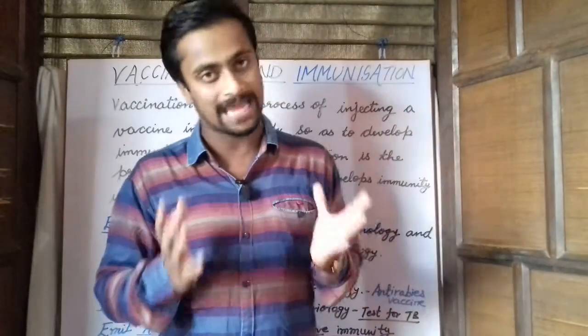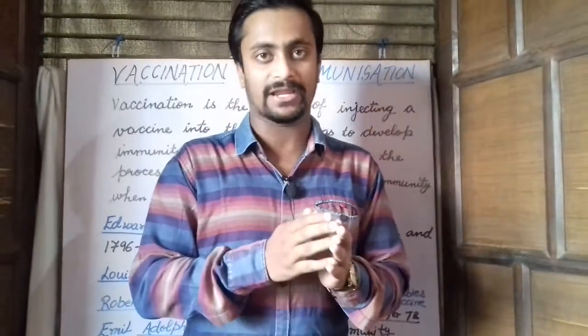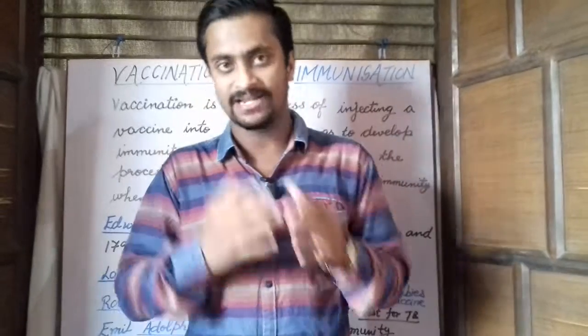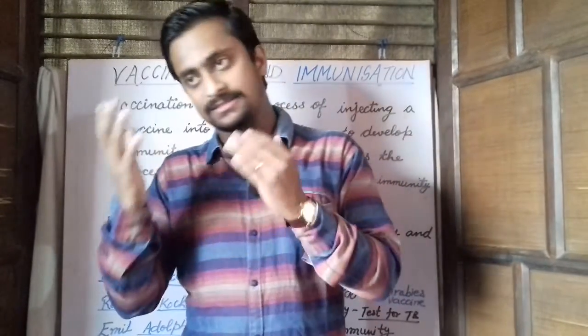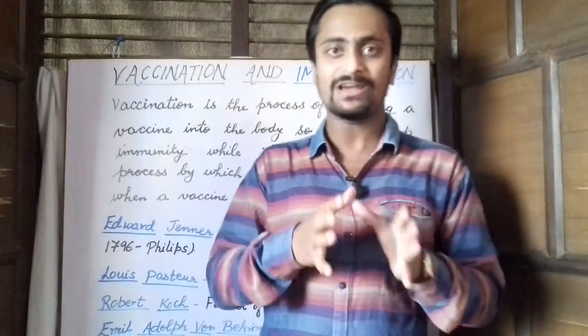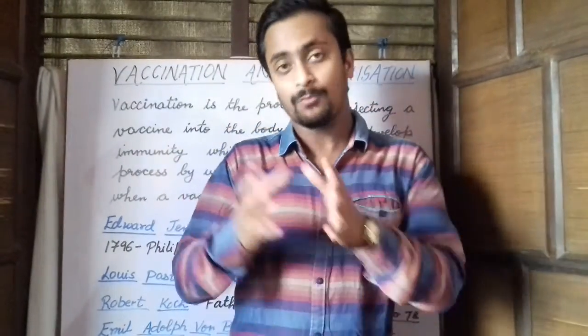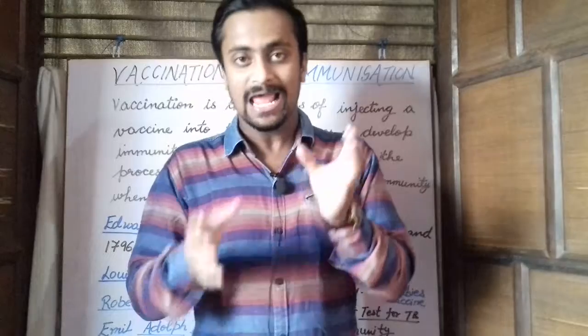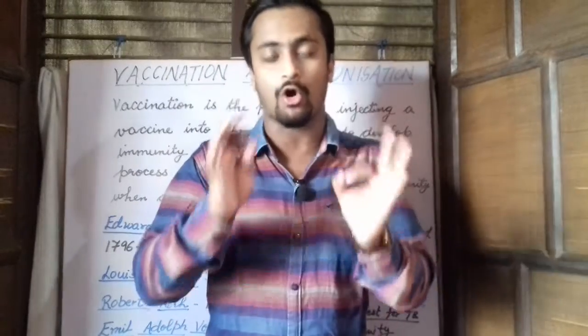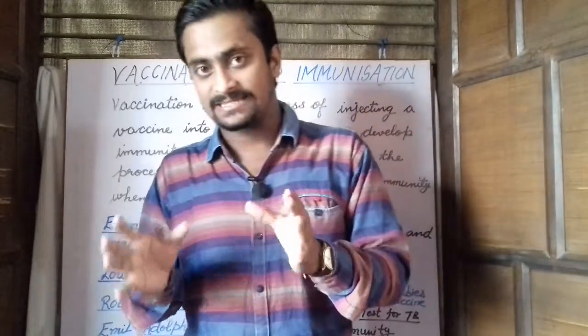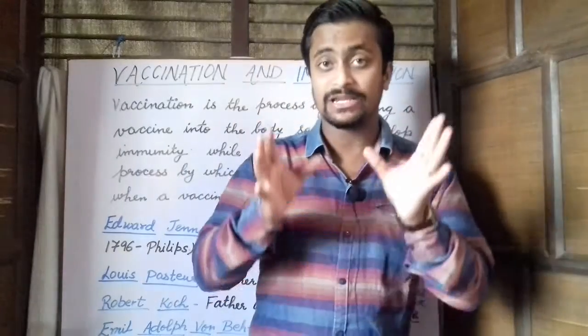The body has the capability of remembering the organism or the close relatives of the organism when it enters a second time. So when we are exposed to the real organism for the second time, our body remembers it as a pathogen and produces a strong response against it, which is called the secondary response.